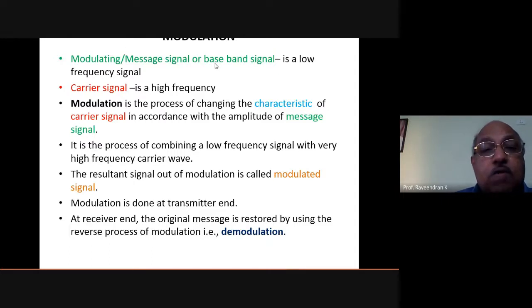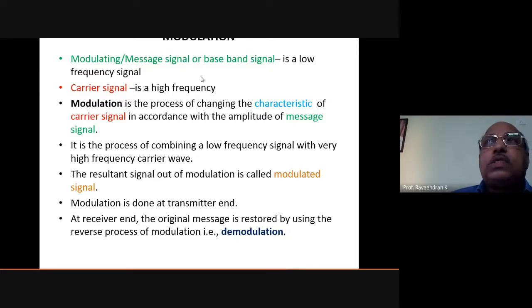So a low frequency signal will always have low energy levels, and the energy associated with such signals will always be very low, so your audio signals will have very low energy. That is why amplification is done and it is transmitted with certain kinds of techniques. Such techniques are usually called modulations. And what we use modulation for, we will come across that, right?